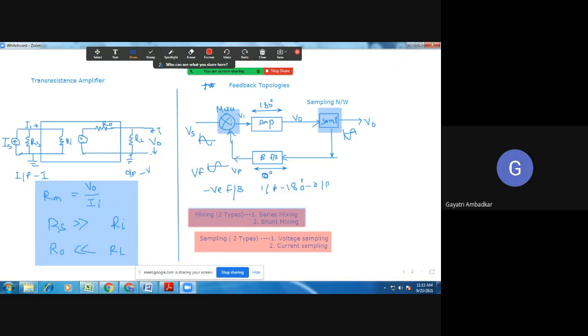If your signal is mixed in shunt or parallel mode, it is called shunt mixing. Similarly for sampling, it depends on what type of signal you are taking. If you are taking the voltage output, it is voltage sampling. If you want current to be given to the feedback network, it will be current sampling. Is it clear? Yes, ma'am.